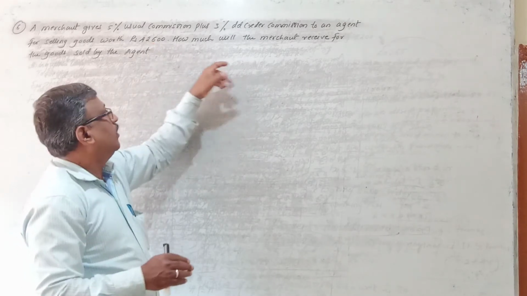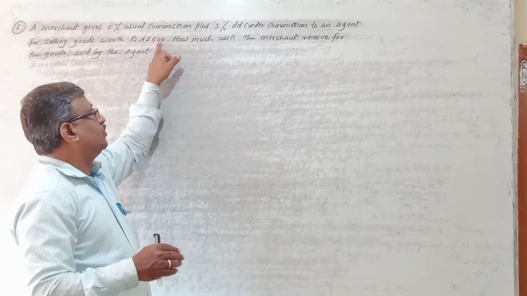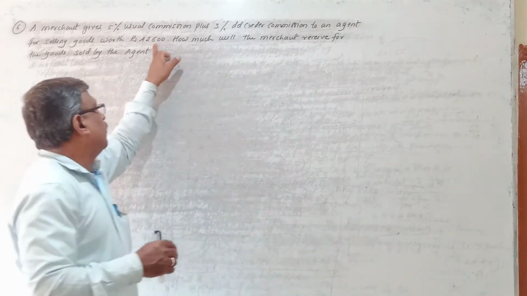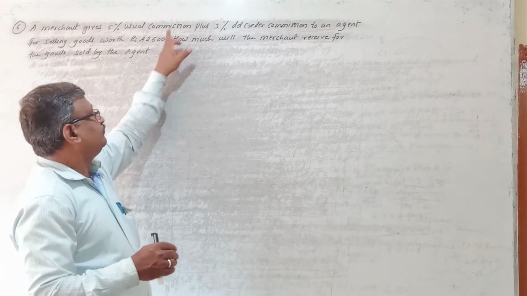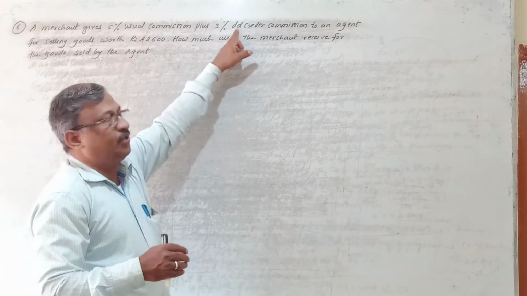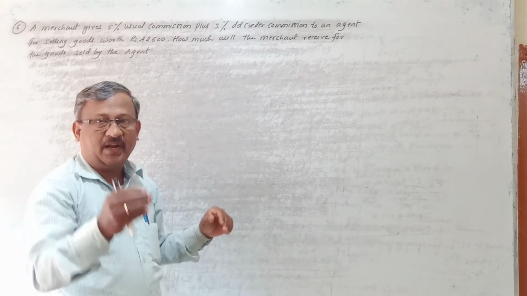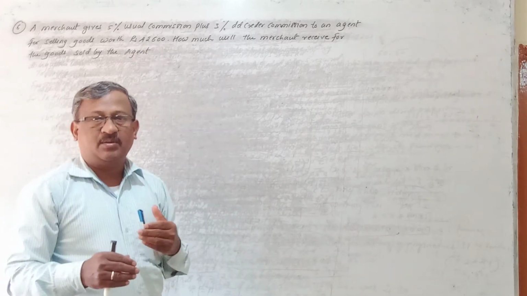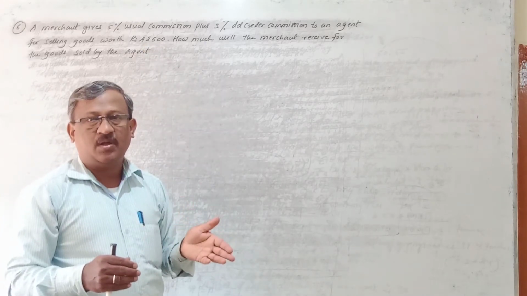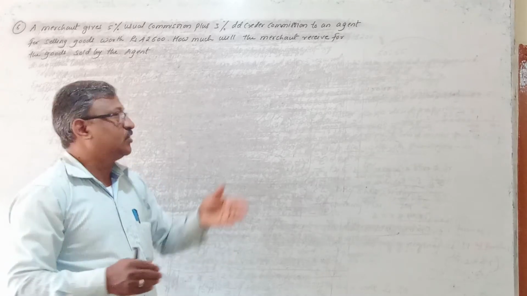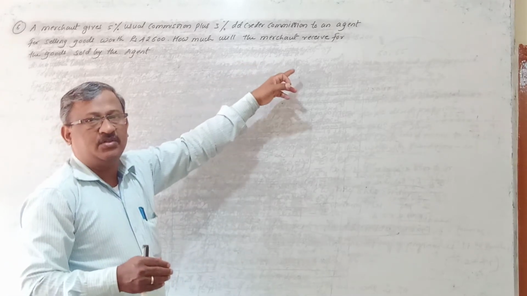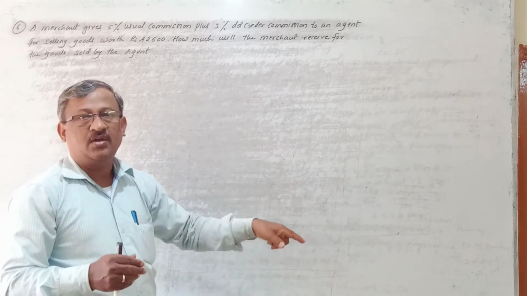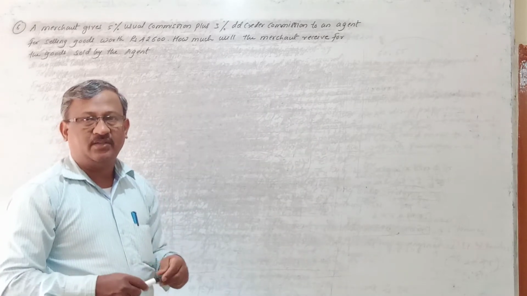So instead of returning this 42,600 directly to the merchant, what does the agent do? From 42,600, whatever commission is due to him, he collects that commission, and whatever balance remains, the same he will pay to whom? To the owner of the goods. So that is called the amount received by the merchant for the goods sold by the agent. So to calculate that, first of all you must know the commission. So let's first calculate the commission.